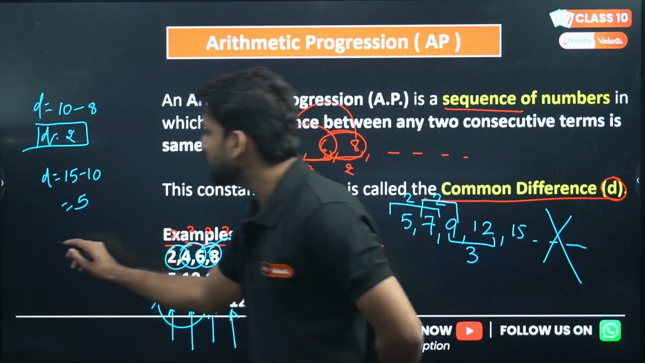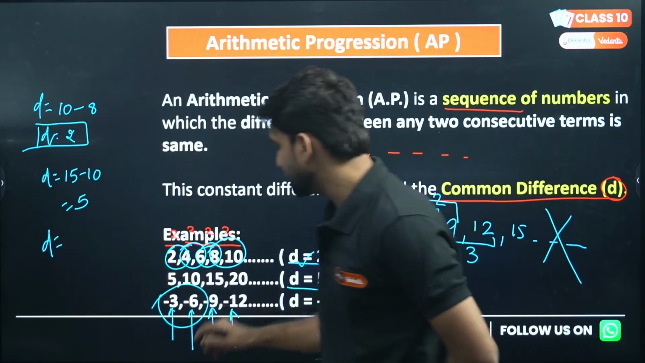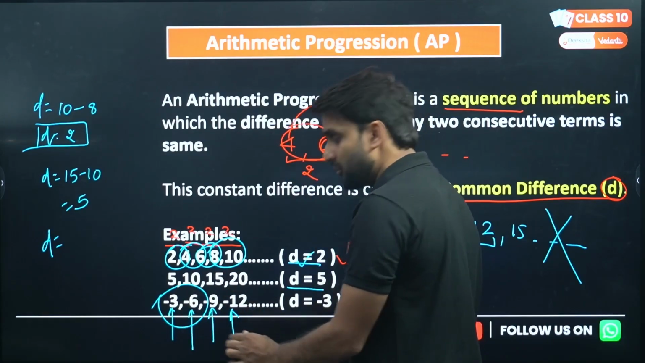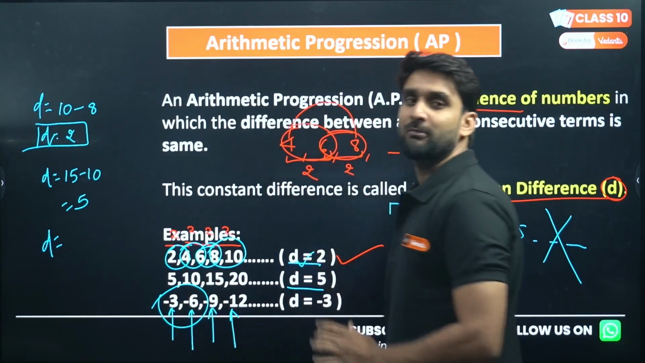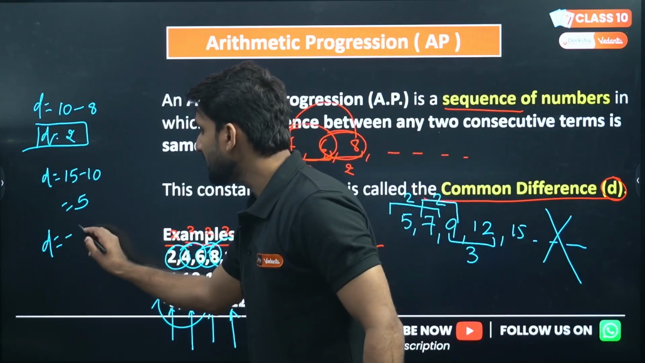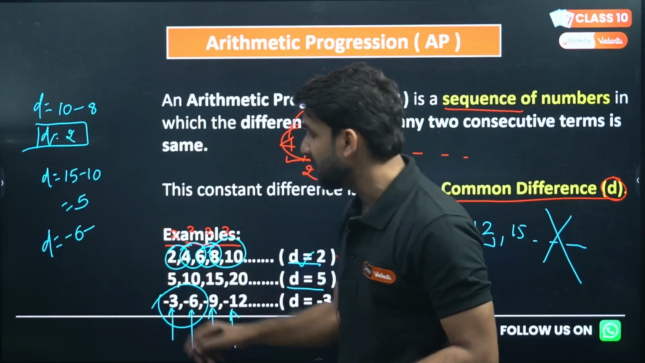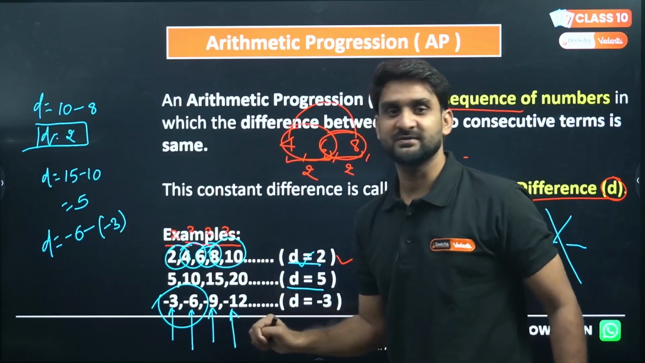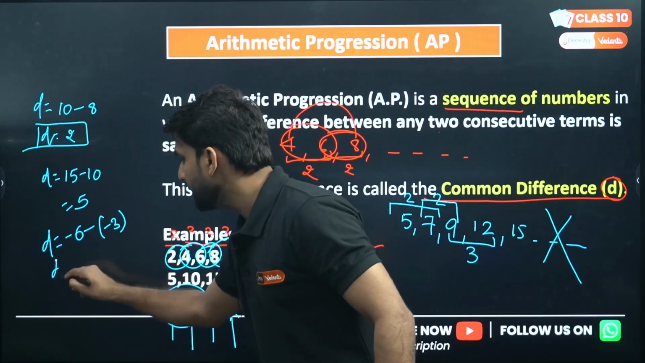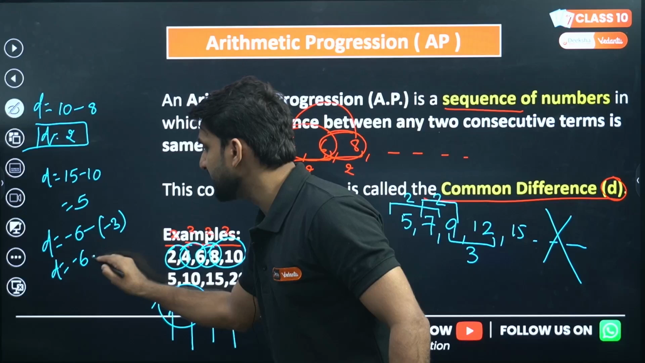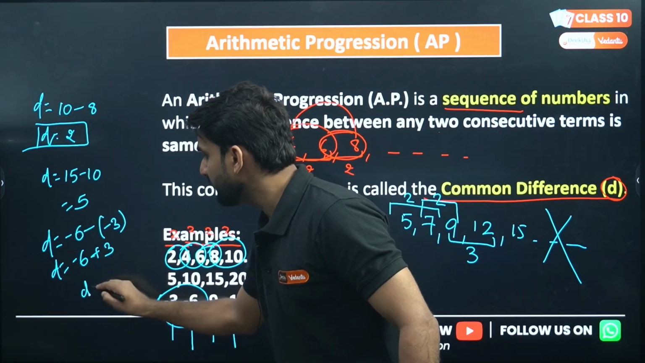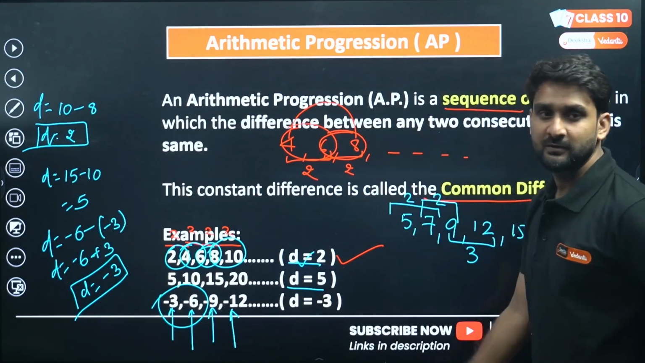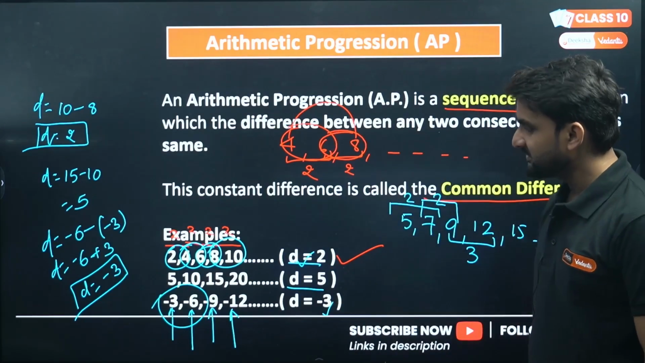So how can we find the common difference? D equals, we have to subtract minus 3 from minus 6. Please make sure. So D will be minus 6 minus minus 3, which is minus 6 plus 3. So we are getting D as minus 3. So the common difference is minus 3 here.